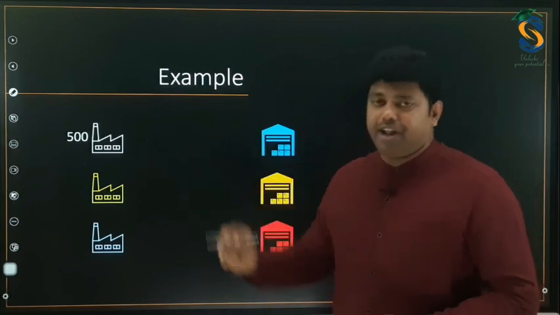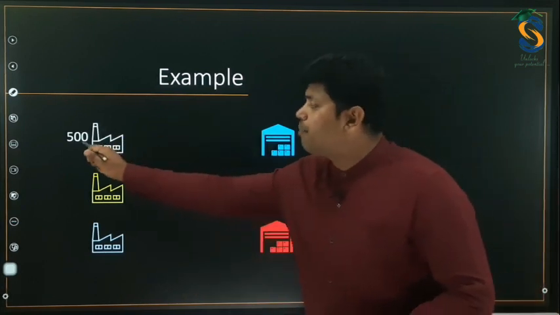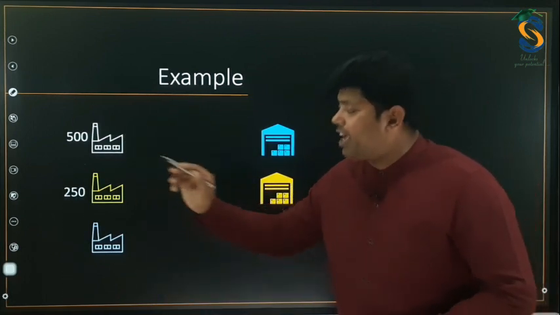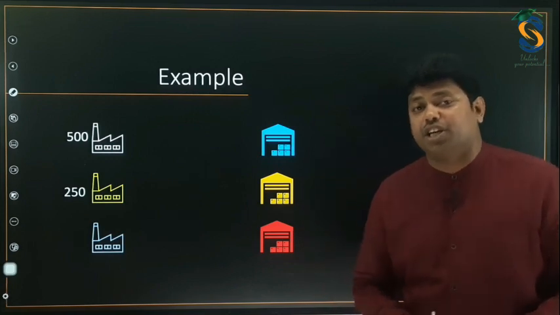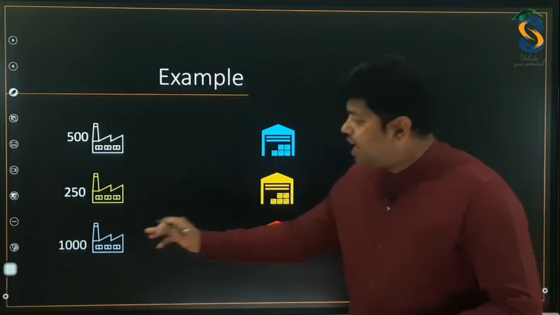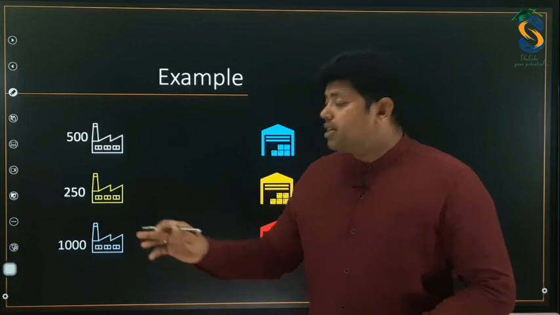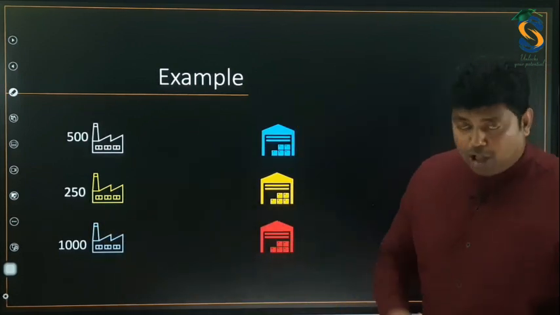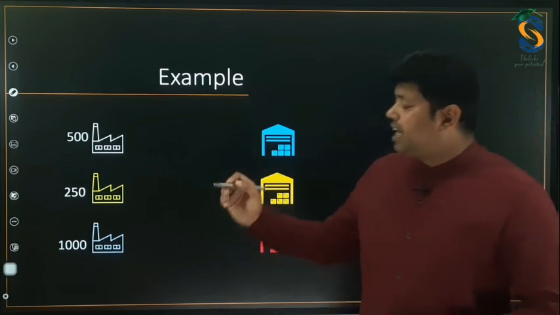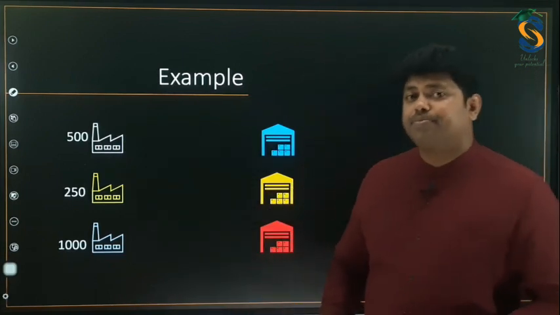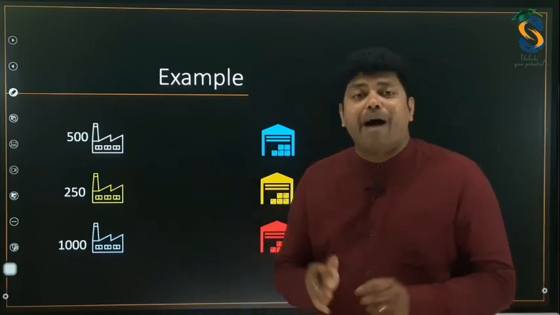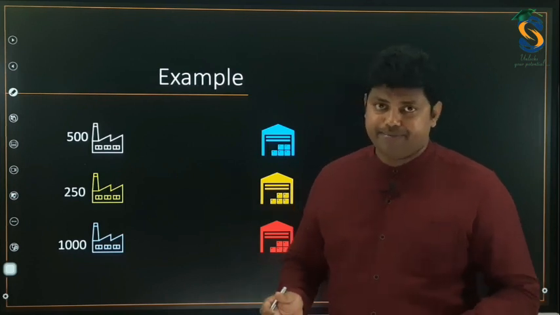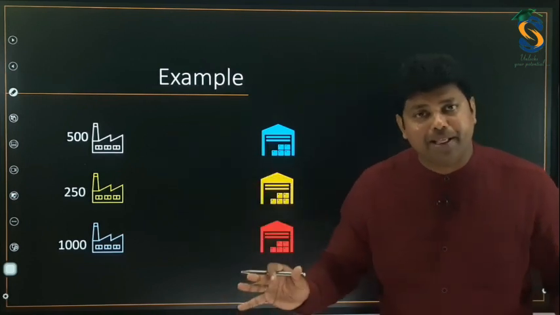So this factory is manufacturing 500 bicycles. Assume this factory is manufacturing 250 bicycles. Similarly, the third factory manufactures 1000 bicycles. Also assume this factory is in Bangalore, this one in Mysore, and this one in Mangalore. Three different places, simple.